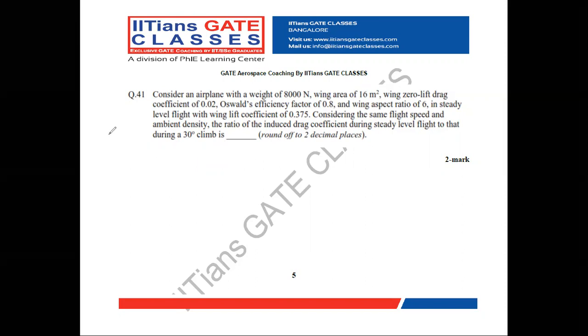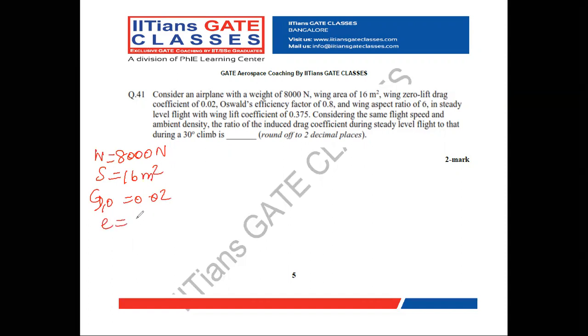Now we'll see what the given data are. Weight equal to 8,000 Newton and wing area equal to 16 meters square. Zero lift drag coefficient CD naught equal to 0.02. Oswald efficiency factor E equal to 0.8. Aspect ratio AR equal to 6. CL for a steady level flight, I am representing as CL naught.